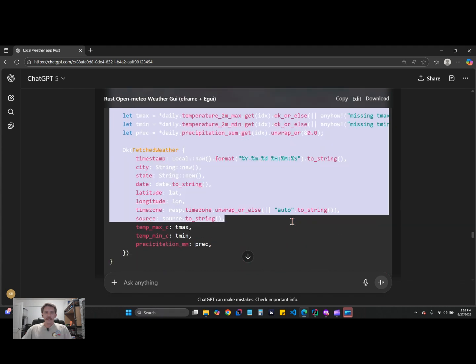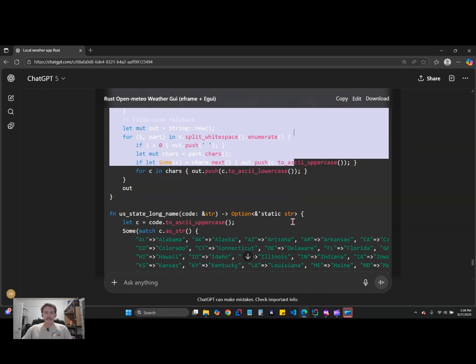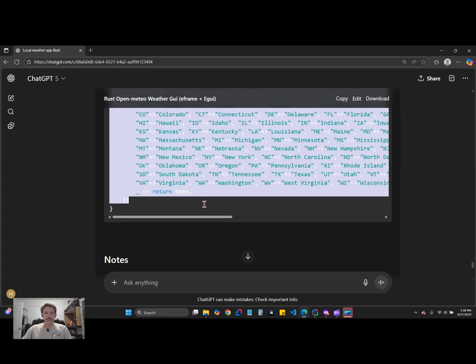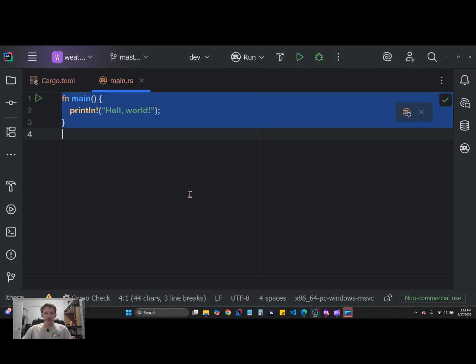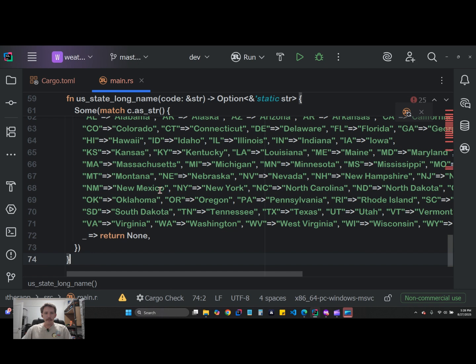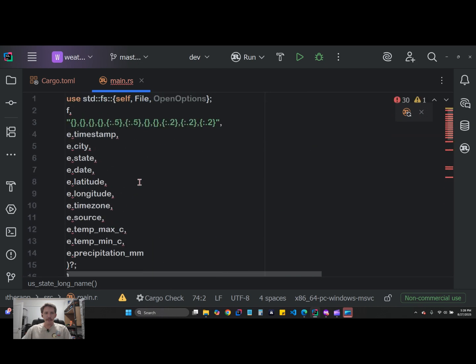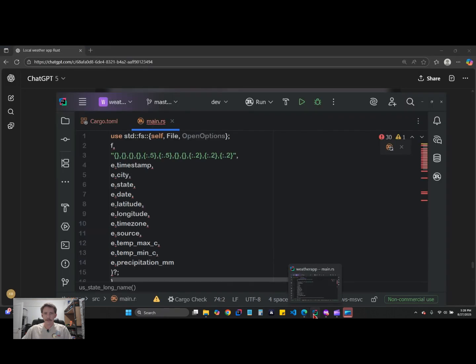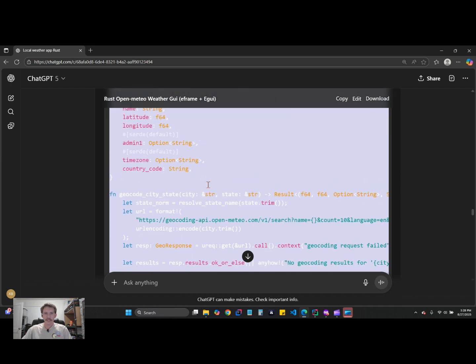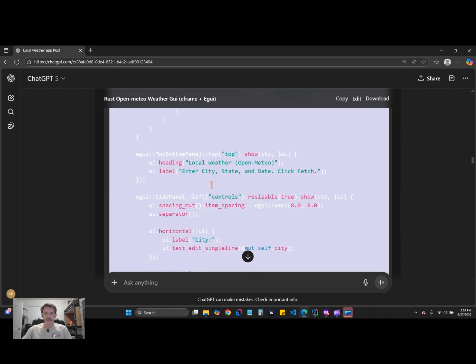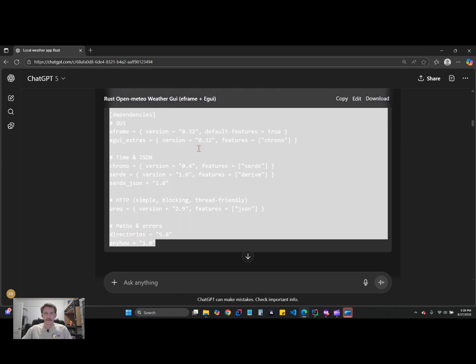Yeah, I should have told it to just generate the code so I could copy the code. Otherwise, it's going to copy all this other stuff too. All right, here we go. Copy this code. Boom. 74. Only 74 lines of code. It seemed like that was a lot more than 74 lines. I don't think it copied all of it correctly for some reason. Yeah, definitely didn't copy all this code. Why didn't I copy all the code?